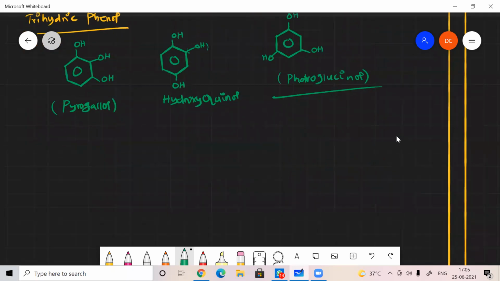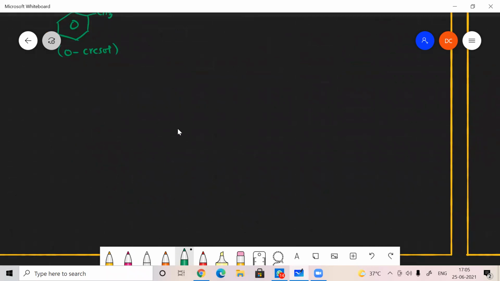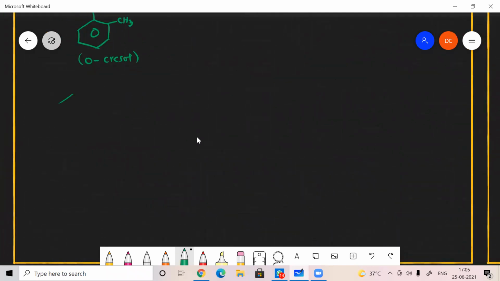We talked about cresol also. Am I right? So this is the cresol. One OH group is there, and if CH3 is present, this will be named as orthocresol. If it is in meta position, metacresol. If it is in para position, paracresol. We know that. Right. So let's name with the IUPAC nomenclature. Here we know that phenol is an accepted IUPAC nomenclature. So both common name as well as IUPAC nomenclature is phenol.